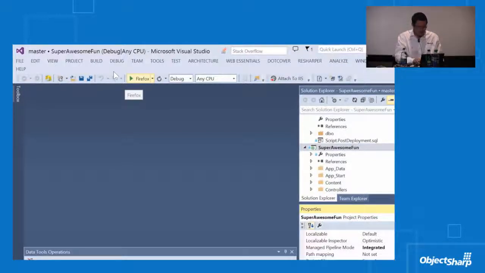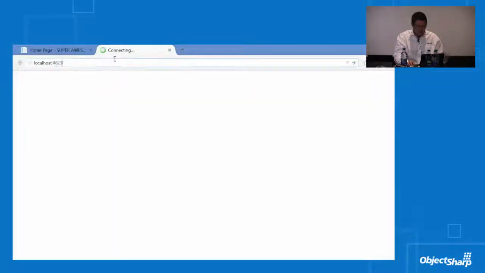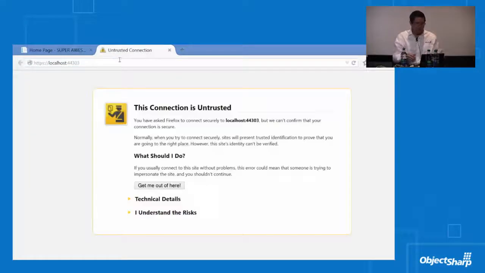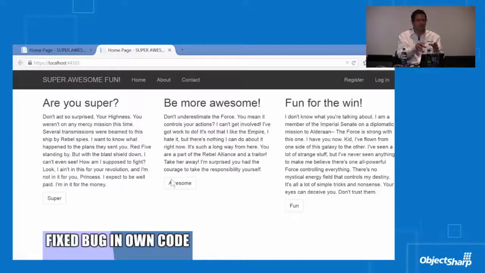And not only that, they've cracked things like how to do SSL. Now, it's a self-signed certificate, so you're going to have to do crazy things to your browser to say, hey, hang on, I trust this certificate. But I'm doing SSL in user mode with something that basically gives me all the capability of IIS in here. And that's a big thing if you're doing apps today, especially on the web, where security is becoming more and more of a thing. You don't want to dev in HTTP and then find out, oh, everything just broke under SSL.